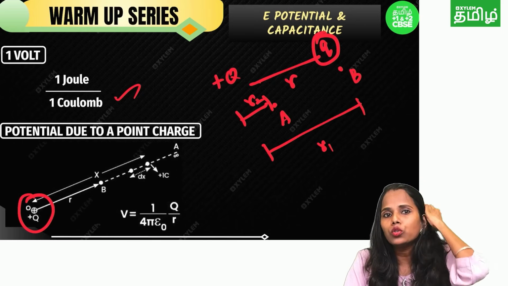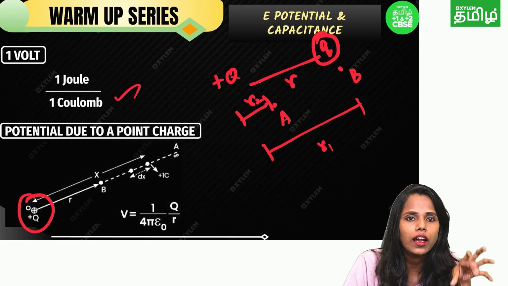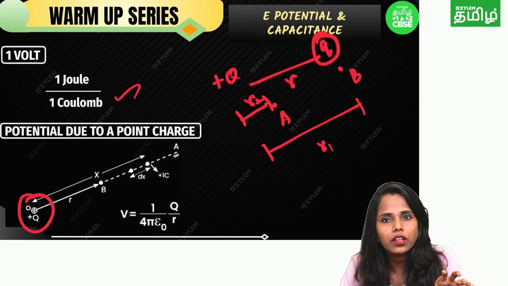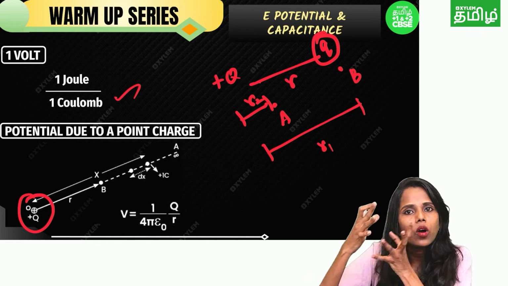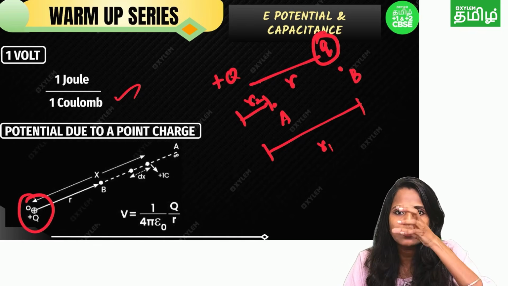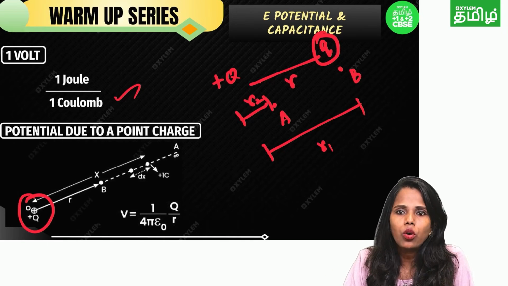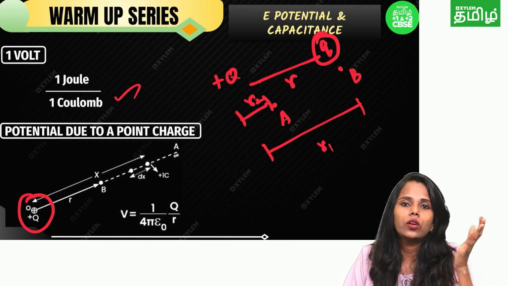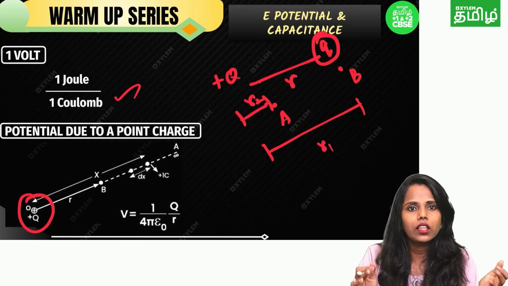Okay, so the potential due to the point charge is plus Q charge. Source charge is very much important. At R distance, we kept one more charge Q, which is present at point B. We just bring the charge from B to A. In order to do that, we are again doing the work. It is just stored as potential energy. Again, we are calculating the potential.